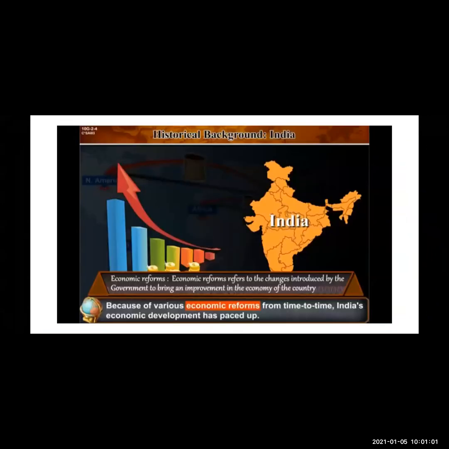Now, economic reforms refers to the changes introduced by the government to bring an improvement in the economy of the country. So whatever economic changes are made by the government are made so that the improvement of the economic status will be higher. So that the economic status of the country can be improved. So some economic reforms or changes are made by the government. Because of various economic reforms from time to time, India's economic development has paced up.